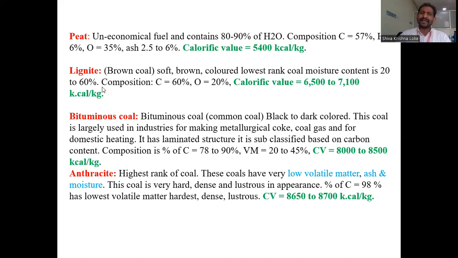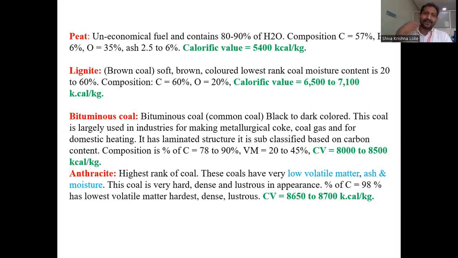The second stage of the coal is lignite, which is also called brown coal and soft coal. It is the lowest rank. Moisture content will be 20 to 60%, and carbon percentage is 60%, and this type of coal gives a calorific value of 6,400 to 7,100 kilocalories per kg.